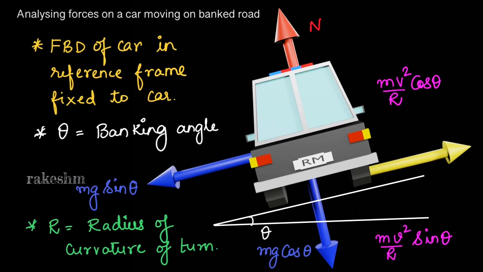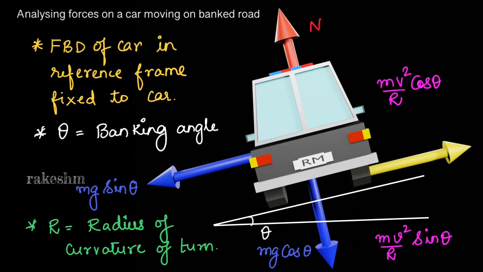As this car is in a non-inertial frame of reference, we need to apply a pseudo force. If the speed of the car is v, then there is a centrifugal force acting in this direction. I am resolving it into mv square by r cos theta in this direction and another mv square by r sin theta in this direction. And the arrow or the vector that you see is a frictional force.